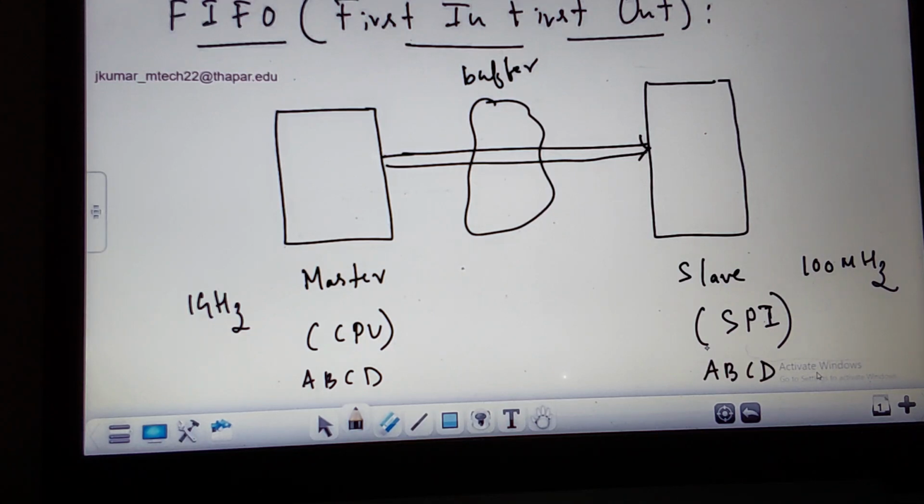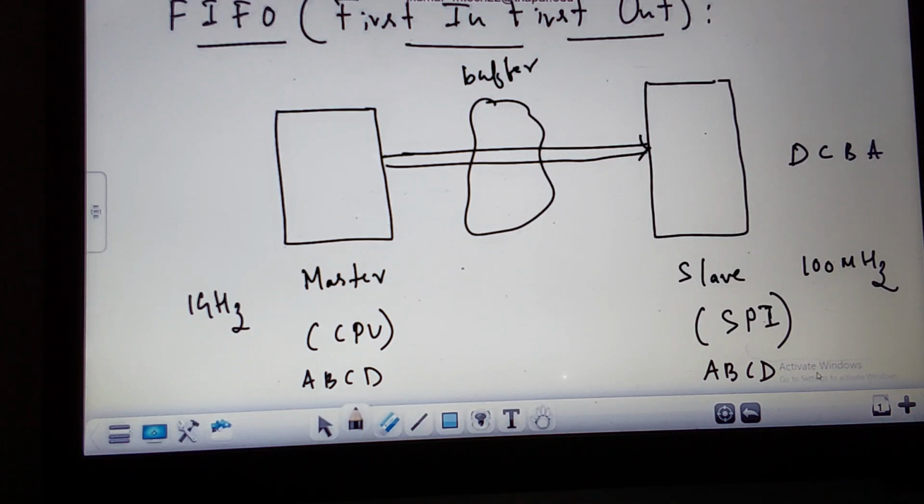If I am keeping first in, last out, what does it mean? First in, last out means the first one in, D comes out first. That becomes last in, first out. These are A, B, C and D. If I am receiving them like D, C, B, A, this is nothing but first in, last out. In most cases, what we need is first in and first out.